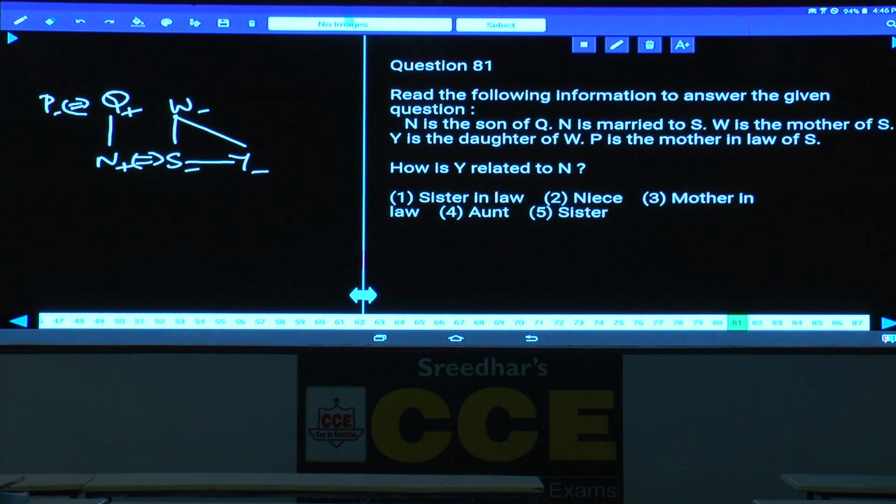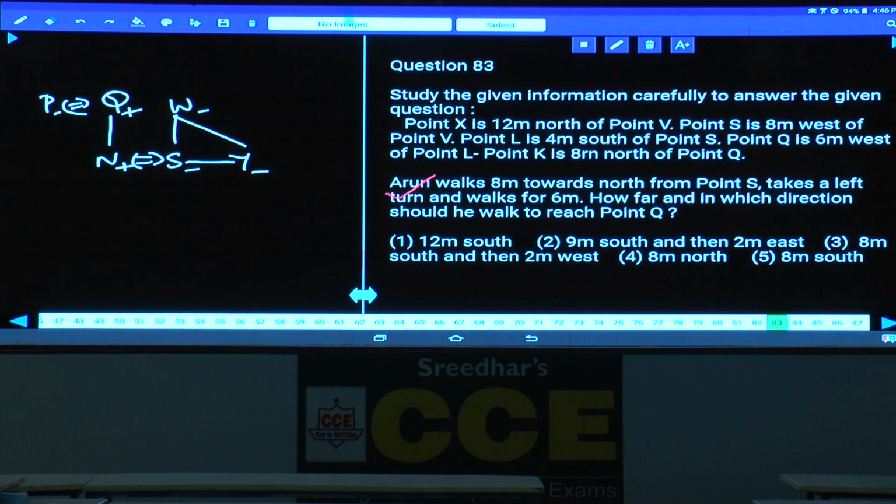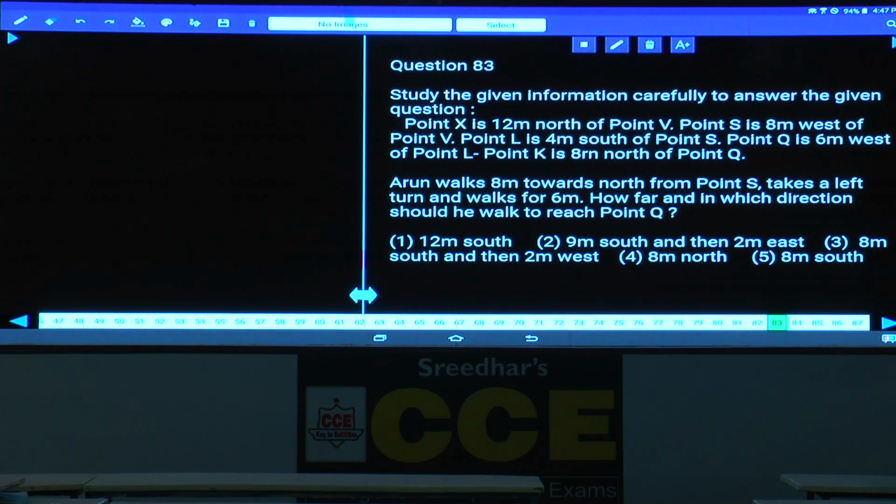N's wife's sister. Wife's sister is sister-in-law, that is choice 1. Then question number 82, how is Q related to S? Now S's husband's father. Husband's father is father-in-law, and it is given in choice 1. 81 and 82, 1 and 1 are the choices. Then question numbers 83 onwards, 83 to 85.